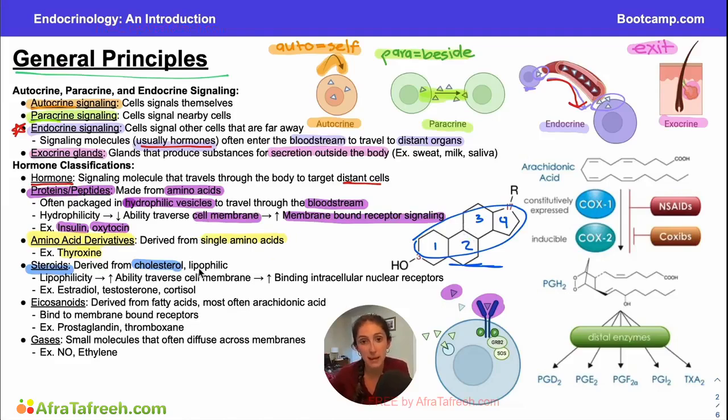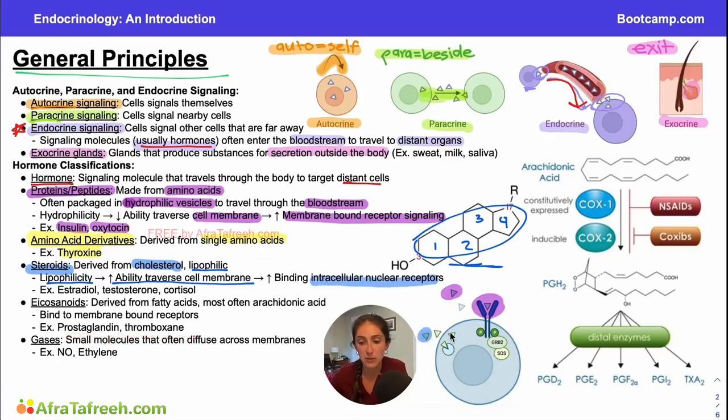Steroids, because they are made from cholesterol, are going to be lipophilic. And because they are lipophilic, that's kind of the opposite of how proteins are, right? Remember, our proteins were hydrophilic, so they had a problem bypassing the cell membrane. Our steroids, by contrast, are going to be lipophilic, so they have increased ability to traverse the cell membrane, and that is going to make them prime candidates for intracellular binding. They will bind these intracellular nuclear receptors.